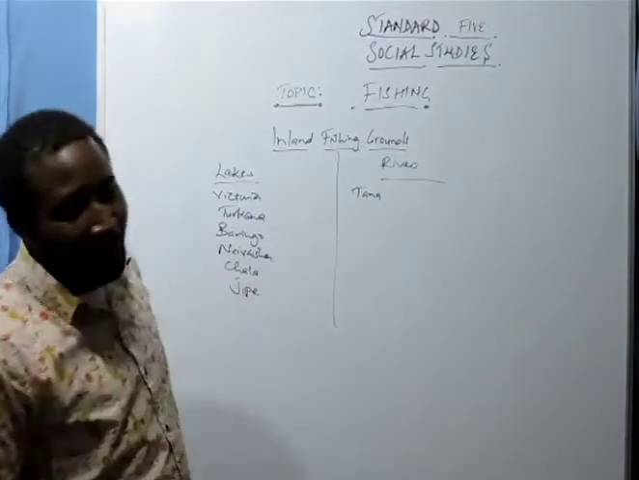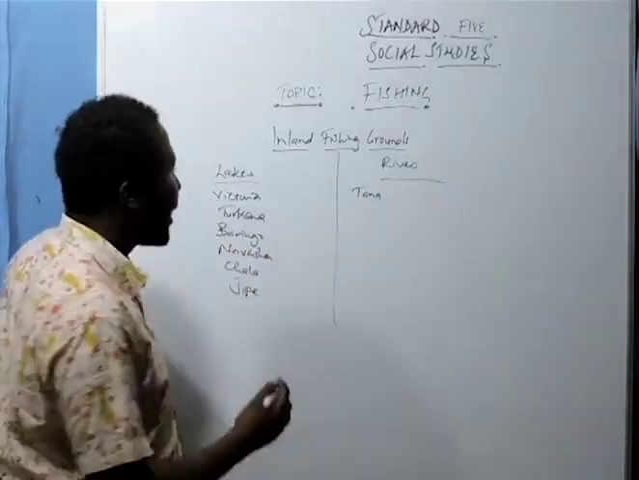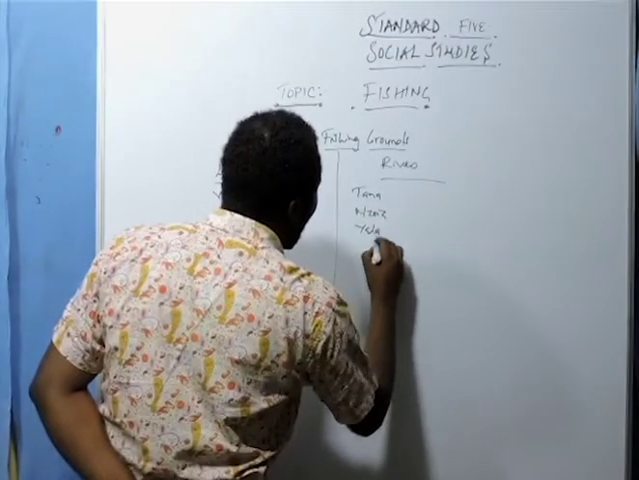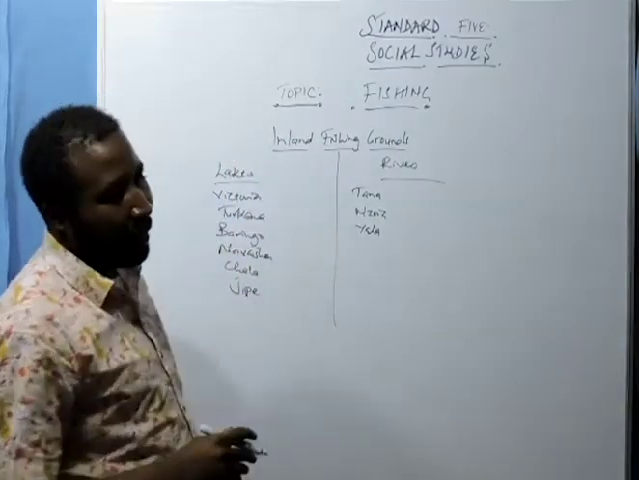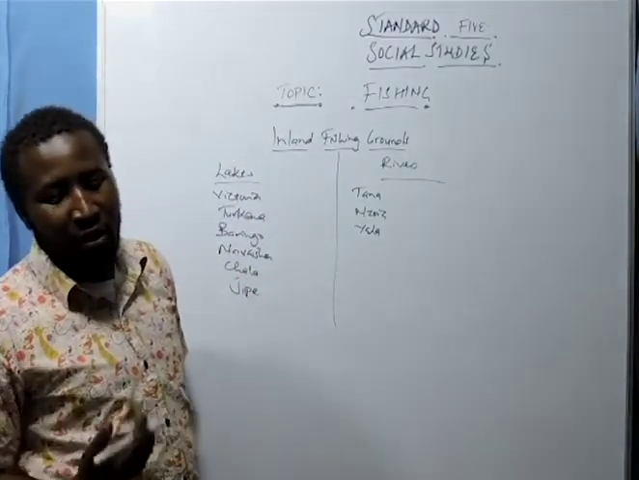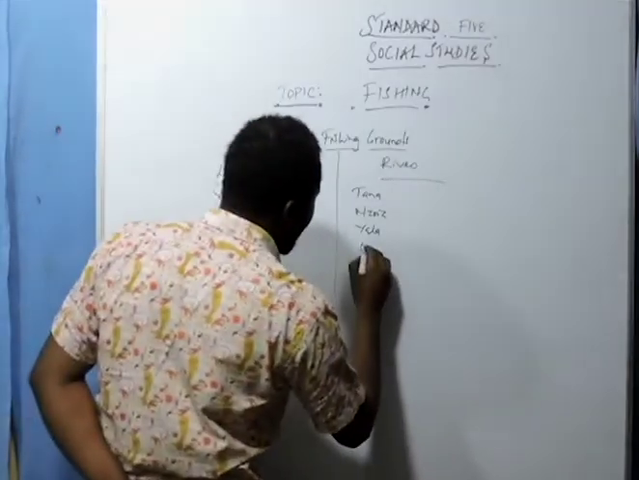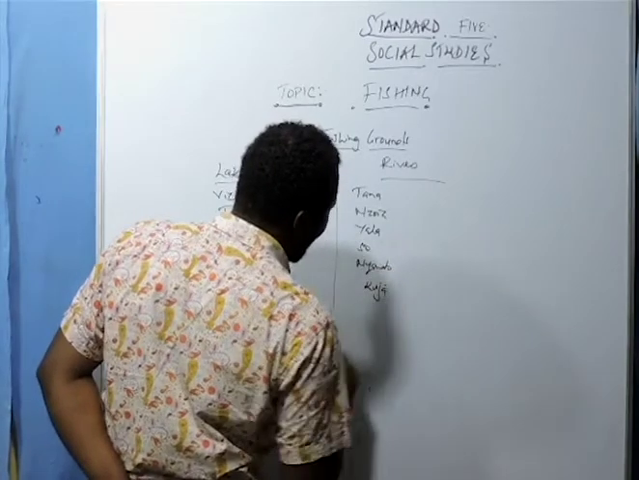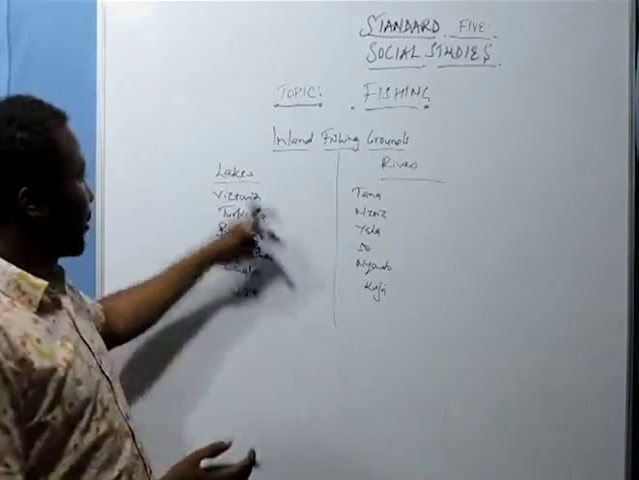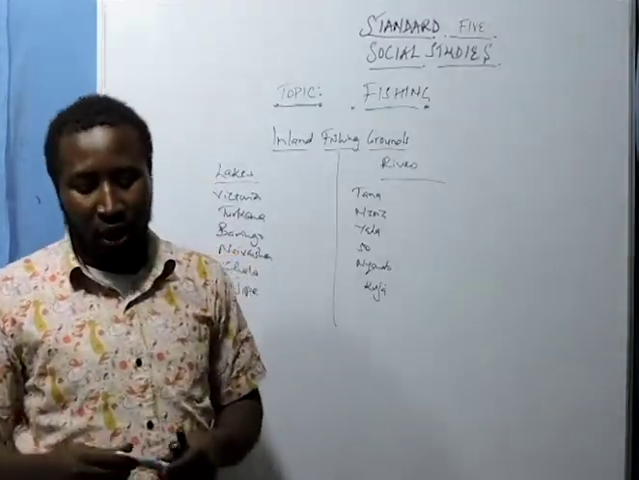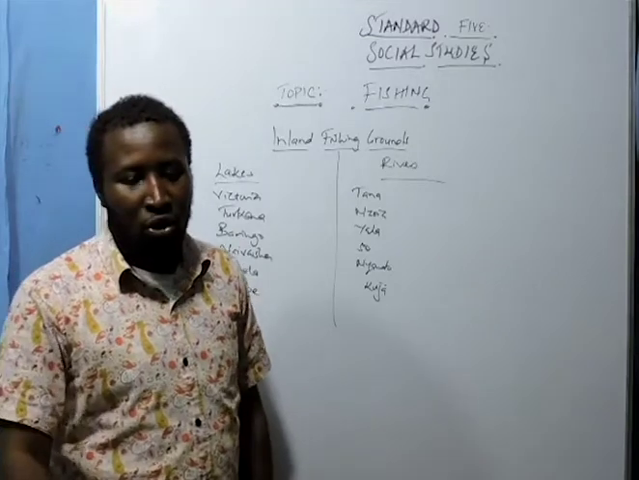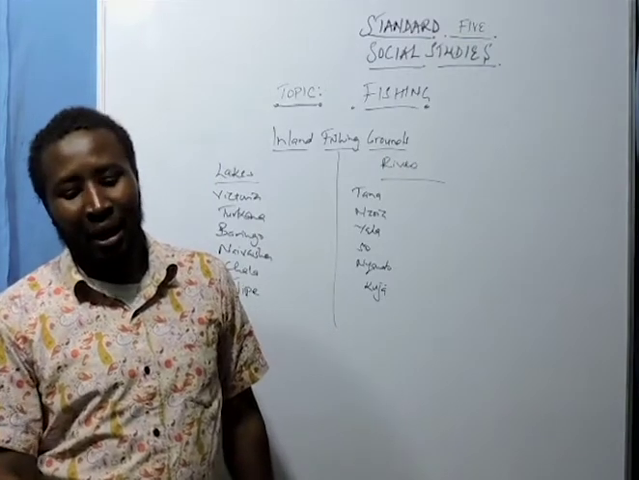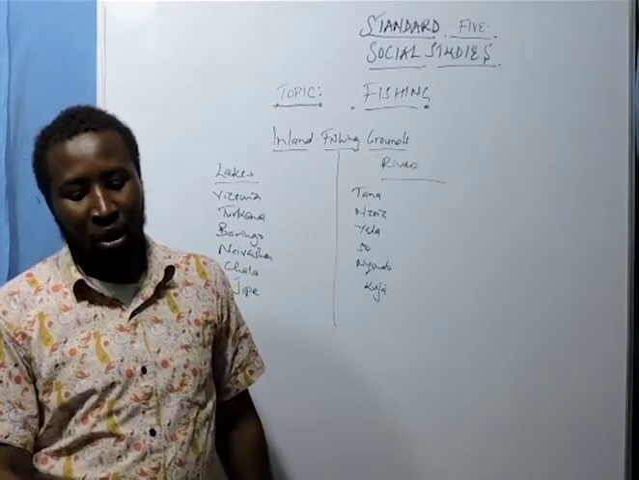For our rivers, we have Tana, Nzoia, Yala, Sio, Nyando, and River Kuja. We also have Sondu Miriu. Basically, these are the major inland fishing grounds that we have in Kenya.